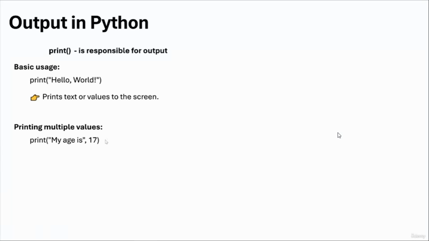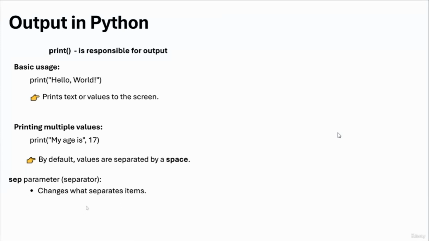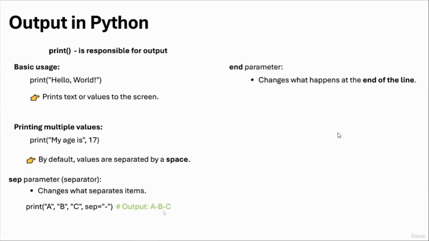So this is the things that you didn't see about output in Python. By default, values are separated by a space, but you can change this by using a sep parameter, or separator. So it will change what separates items. For example, we will print A, B, C, and separator, which is sep, is equal to minus. So our output will look like that: A minus B minus C. Also, end parameter changes what happens at the end of the line. And by default, it creates a new line. And as you can see, we use a slash n for the new line.